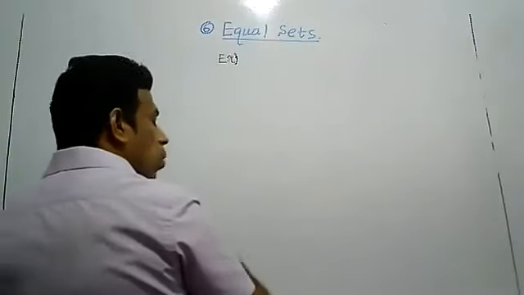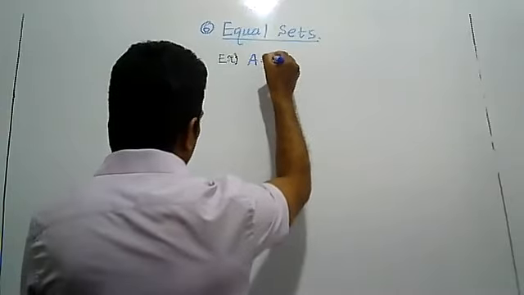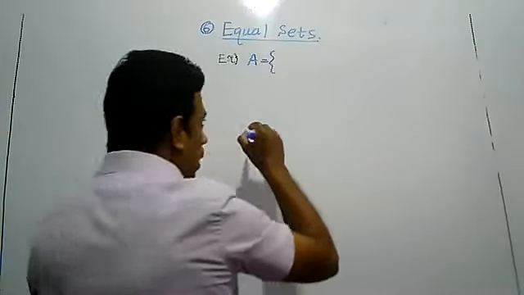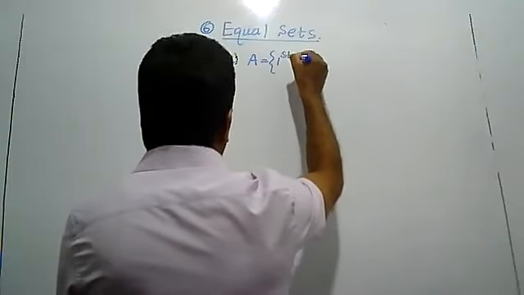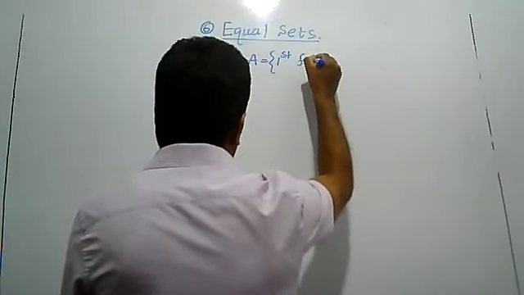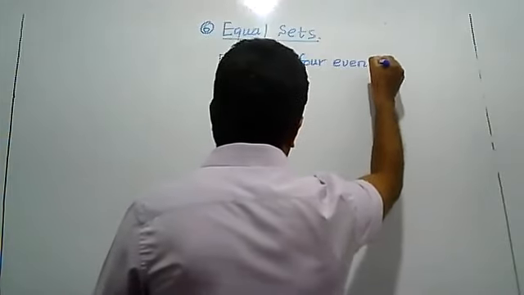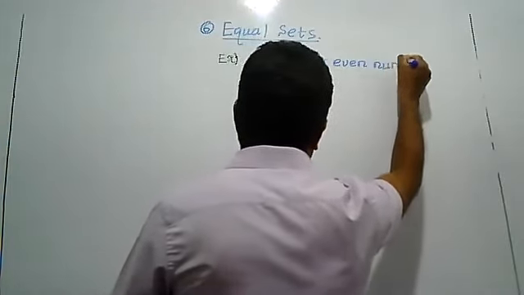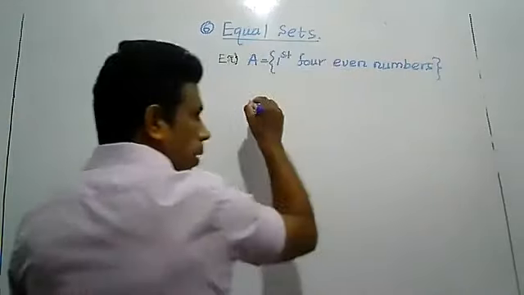Example. Now I will write set A in words. Set A means first four even numbers.